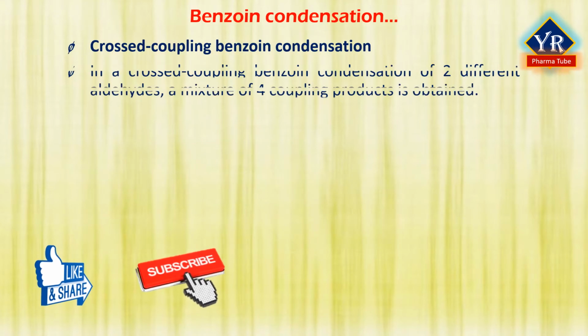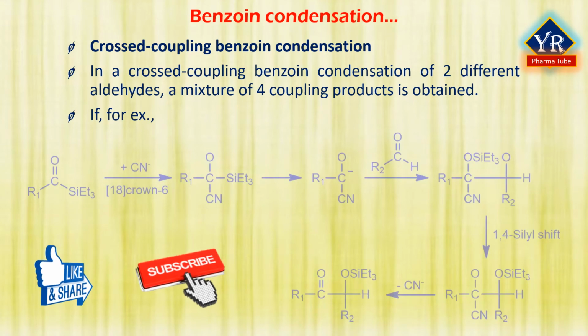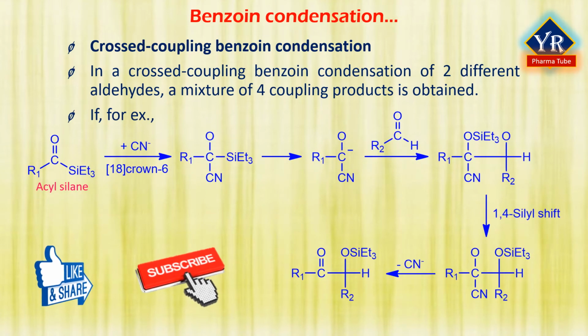In a cross-coupling benzoin condensation of two different aldehydes, usually a mixture of products is obtained, with the ratio being determined by the relative stabilities of the four possible coupling products under thermodynamic control. If, for example, an acyl silane is used as a donor component, the alpha silyloxy ketone is obtained as a single product. Highly selective cross-coupling benzoin condensations have been achieved via the use of enzymatic methods.